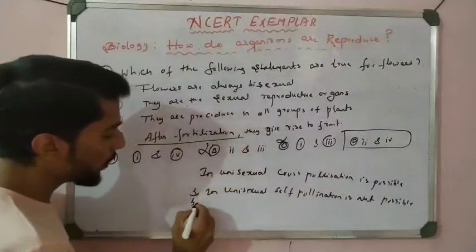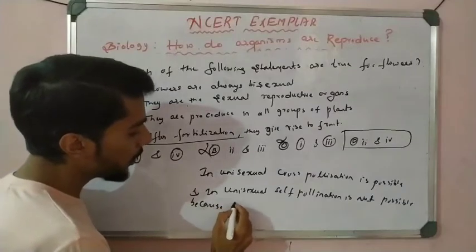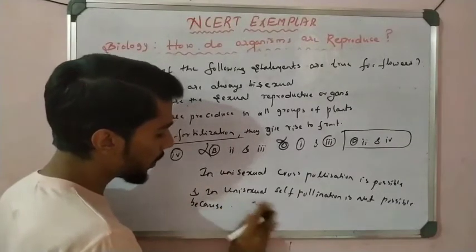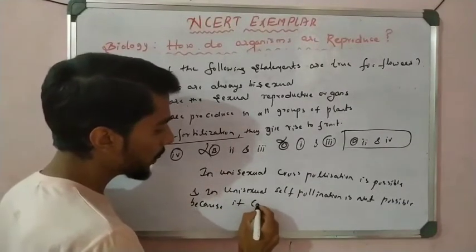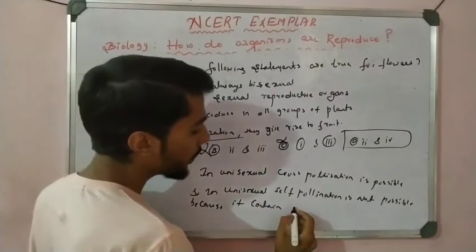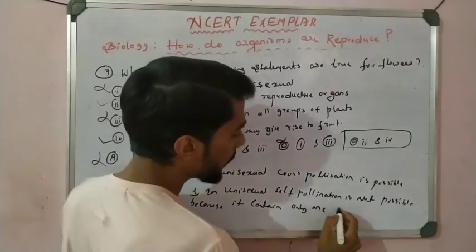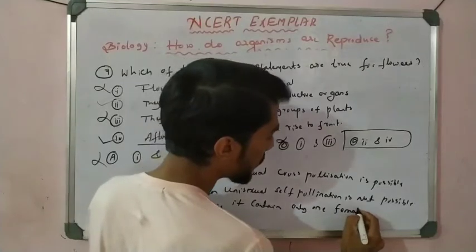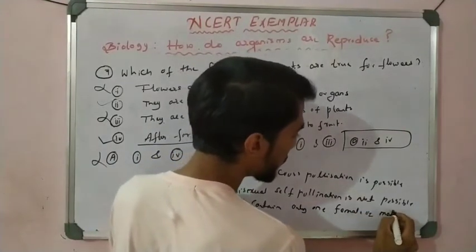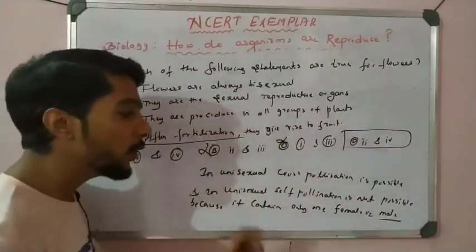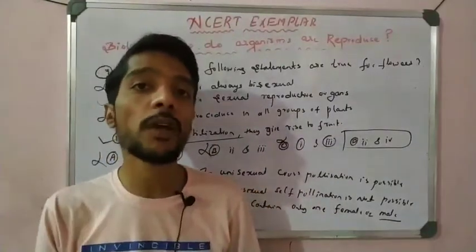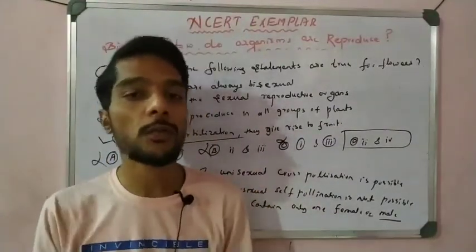Why? Because it contains only one, either male or female. If it only contains male, it requires female from the other flower. So that means cross pollination.